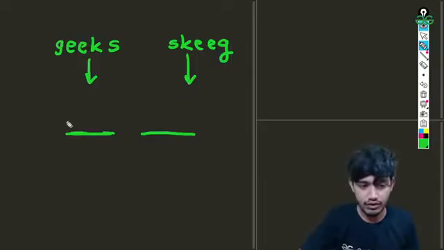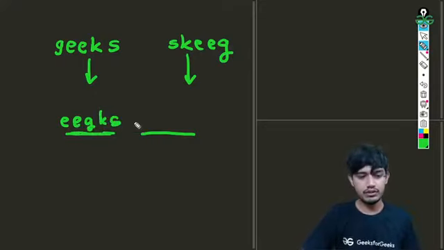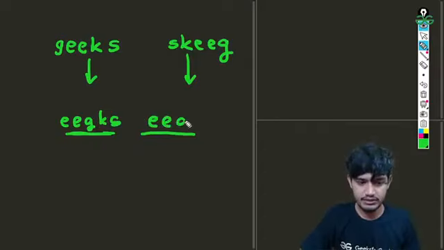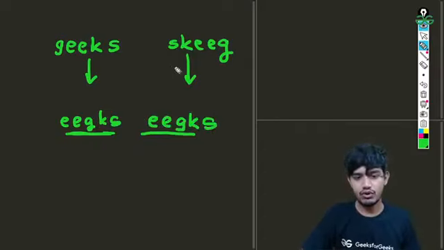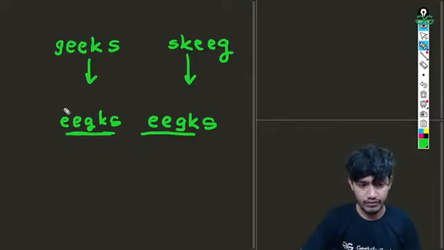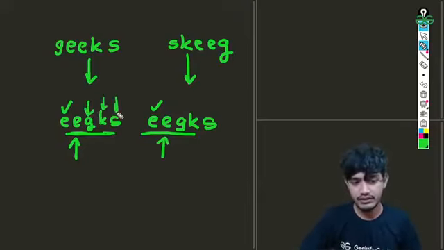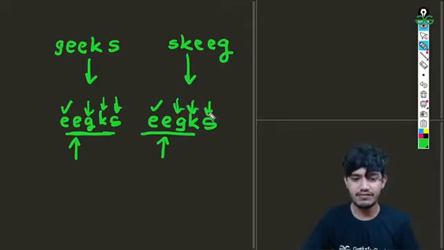For example, if we sort this, we will get E, G, and then K. Similarly for the other string. Basically, we use the sort function for that, and then we compare them. They are equal, so we move forward. Then we compare the next characters, they are equal, and like this we keep moving forward, checking each and every character.